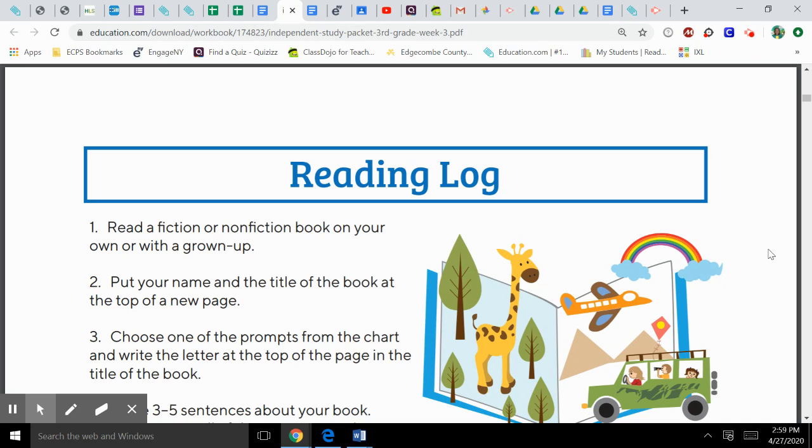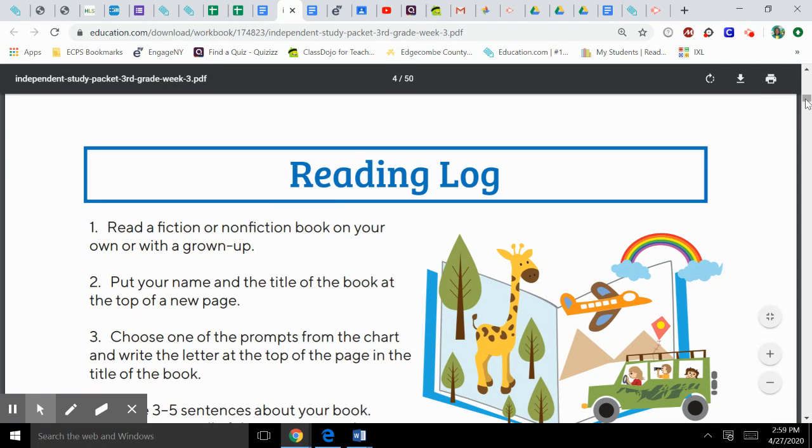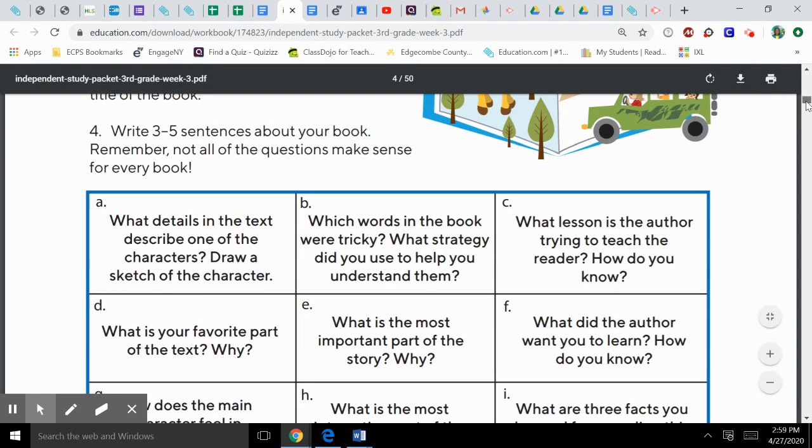Now, you can choose any book to read. You can choose a fiction book or a nonfiction book. And then after reading, you would do a log. Now, I'm going to scroll to the bottom of my page because I want to show you some of the things that you could write about for the book that you read.